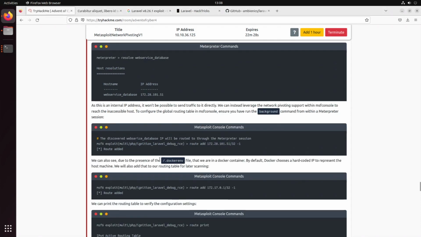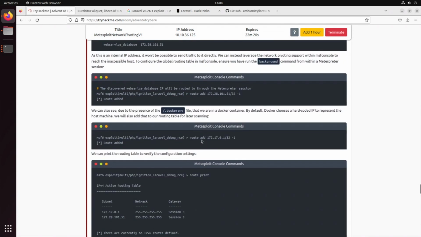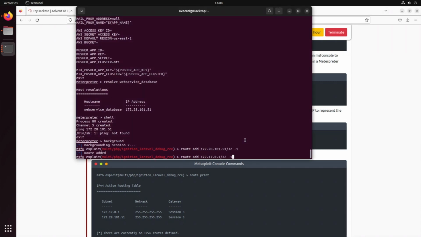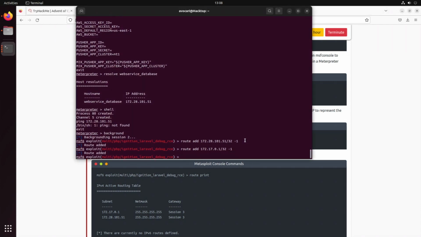And since this is the Docker file, we're in a Docker container, and since they're using hard-coded IPs, we can add that as well. So we can also add the IP of our Docker container. Let's add this route as well. Maybe we're going to use that later on.